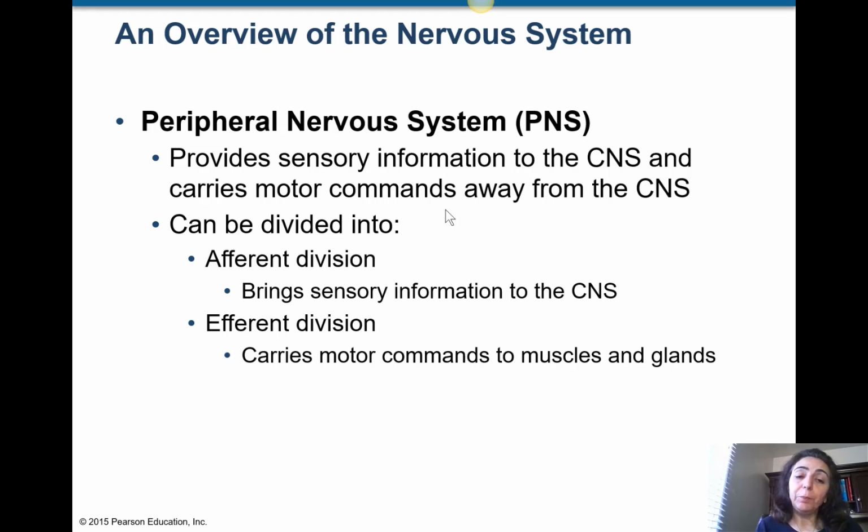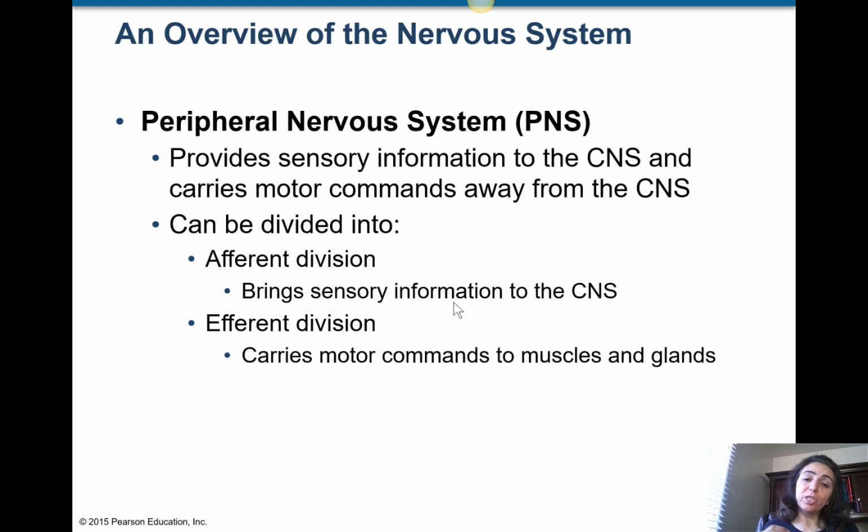Now, the peripheral nervous system has several parts. It can be divided into the afferent division and the efferent division. So that's a good time to learn the difference between afferent and efferent, because sometimes it causes confusion since they seem very similar in the wording. It's good to learn it right now and remember it for the rest of your life, right? So, the afferent division is the part that brings sensory information to the CNS.